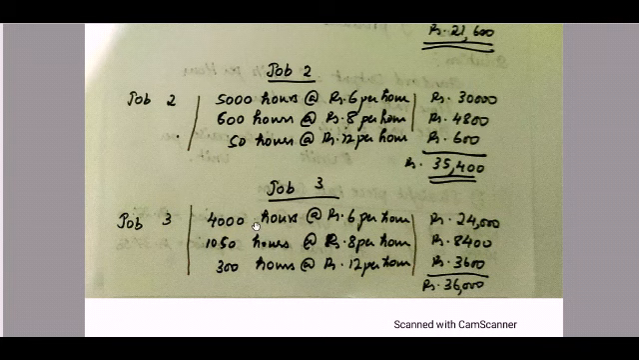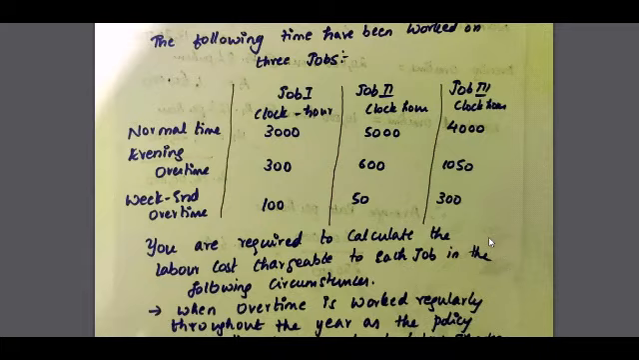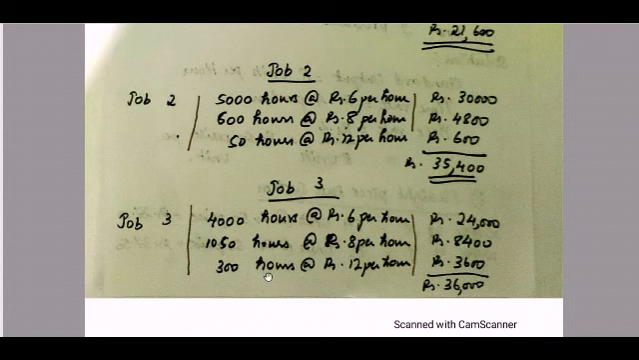Now job 3 is normal time. They are working for 4,000 hours at rupees 6 per hour, 24,000; 1,050 hours at rupees 8 per hour, 8,400. And weekend they are working 300 hours at rupees 12 per hour, that is rupees 3,600. When you total up, you get rupees 36,000. So now let us move on to our next question.